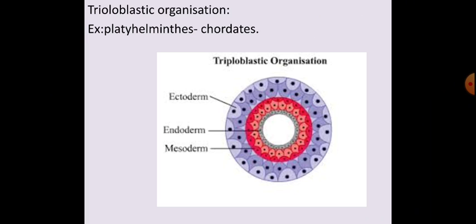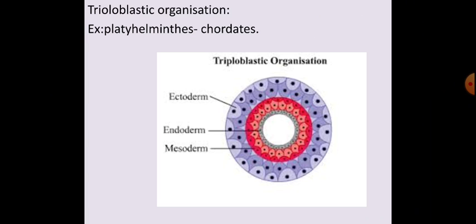These diploblastic and triploblastic organizations are formed in the embryo. When an animal is born, the first stage is called the embryo. The germ layers in the embryo, which develop into a new species, are called diploblastic and triploblastic